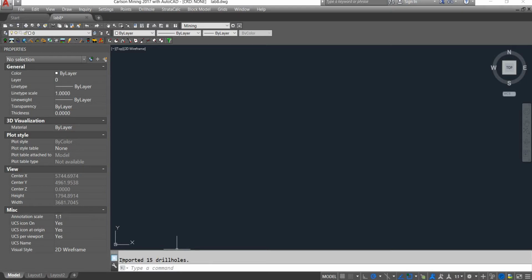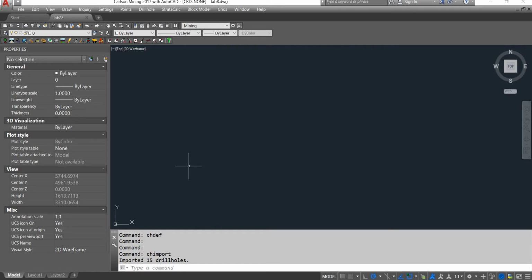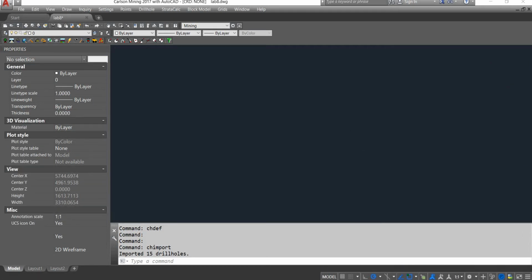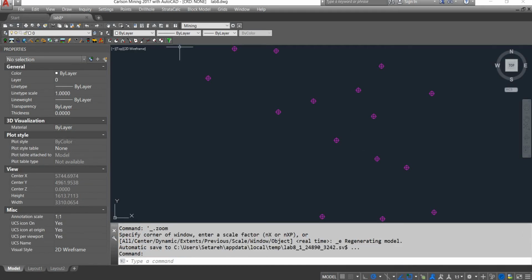Now down here it says imported 15 drill holes. But as you know, we don't see anything, so we want to zoom to extent. If you double click on the mouse wheel, you'll be able to see the drill holes.